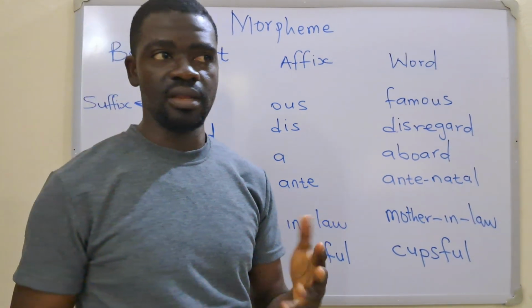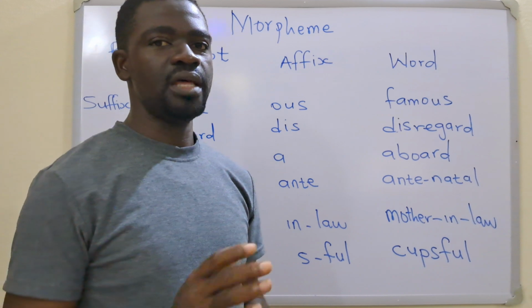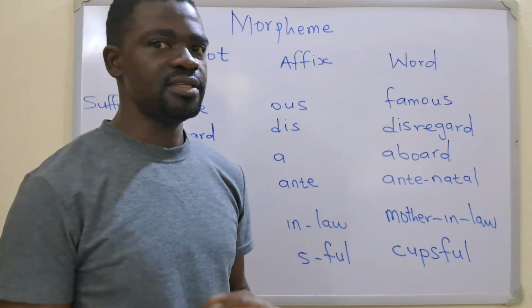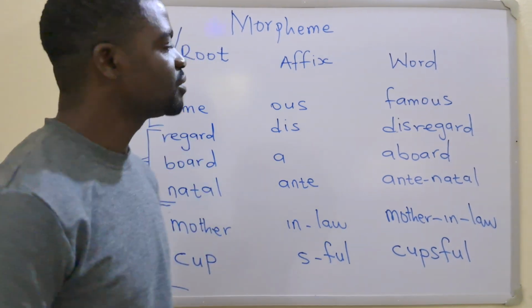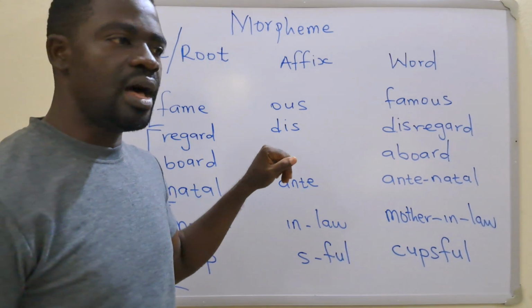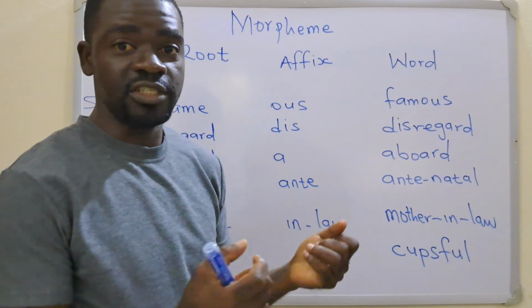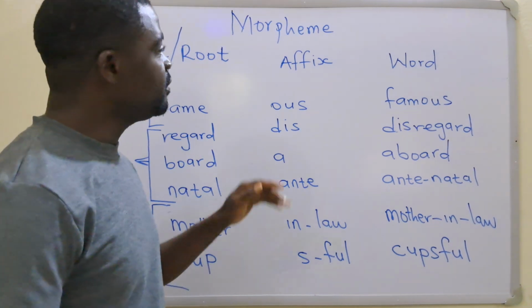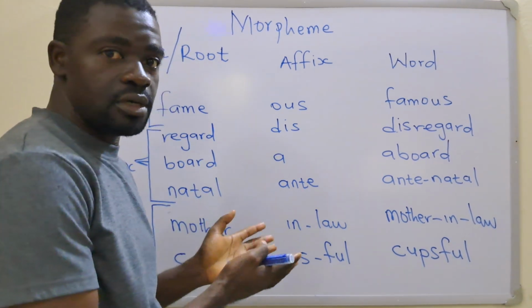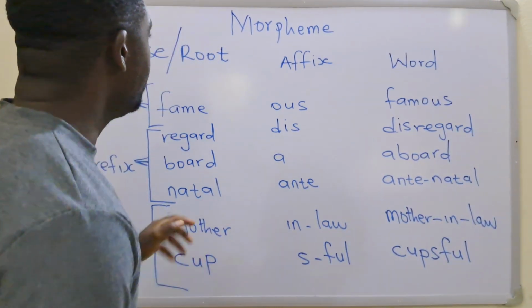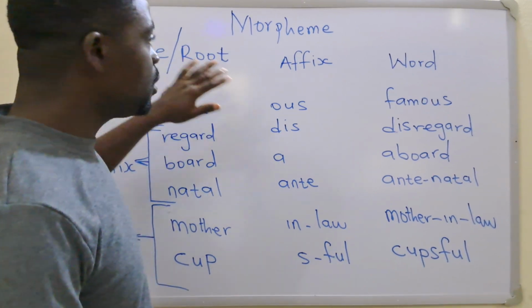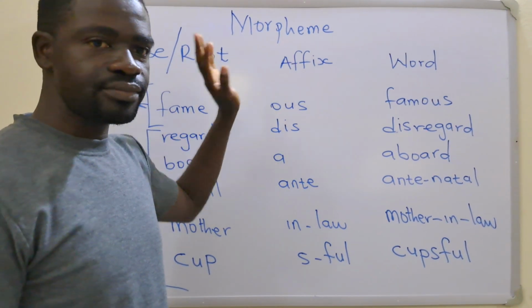The free morpheme can stand on its own and make sense, so it can be a word in itself, while the bound morpheme has to depend on the free morpheme to yield its meaning. And in terms of structure or makeup, morphemes can be described as root or affix.